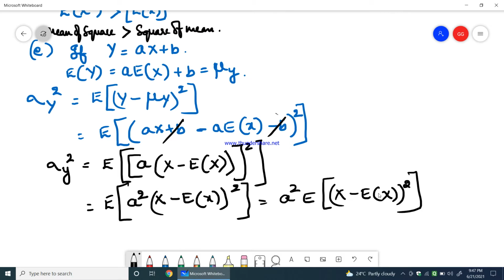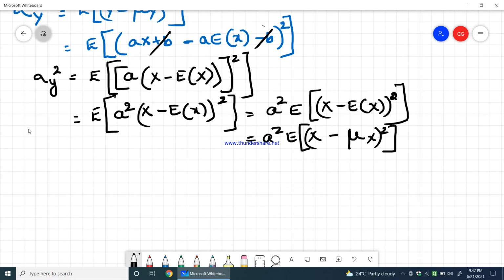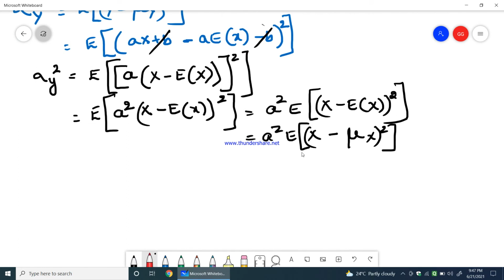This is nothing but a square into E of X minus mu X the whole square. Now this is nothing but the variance of X, right? Therefore finally I say the variance of random variable Y would be equal to a square multiplied by the variance of X.